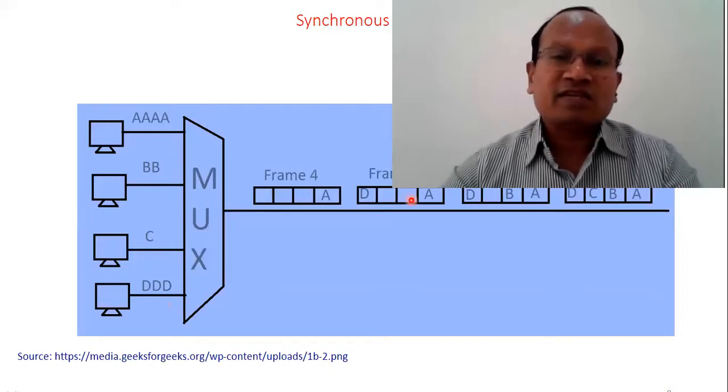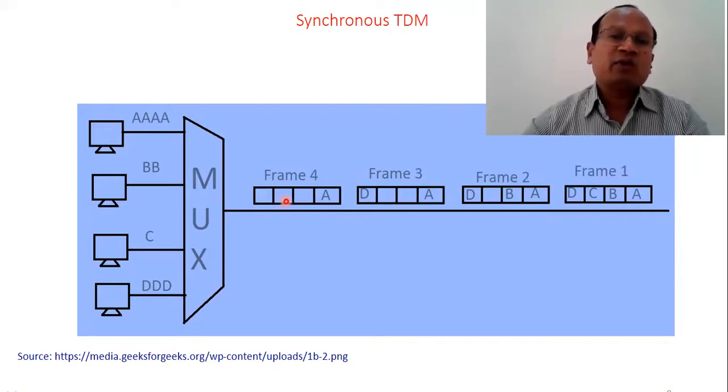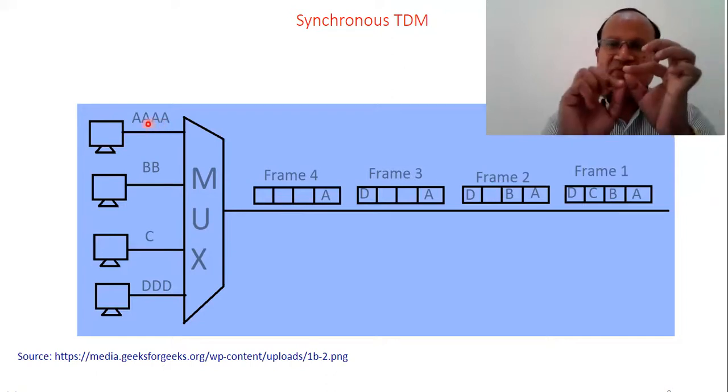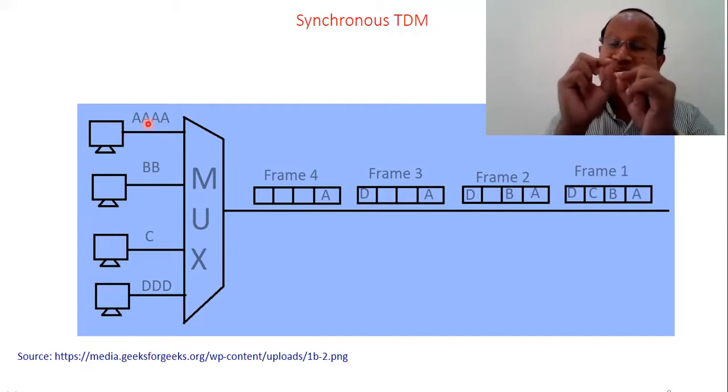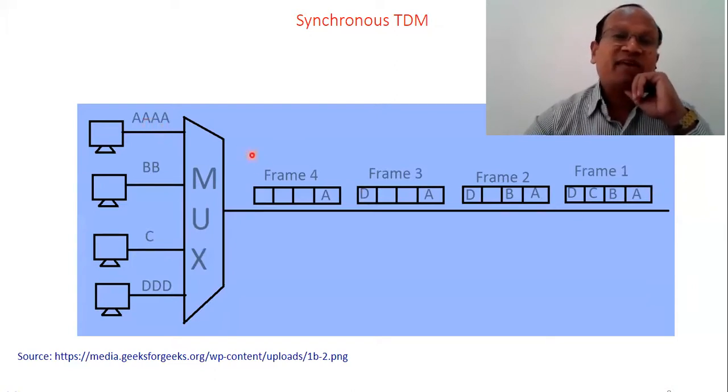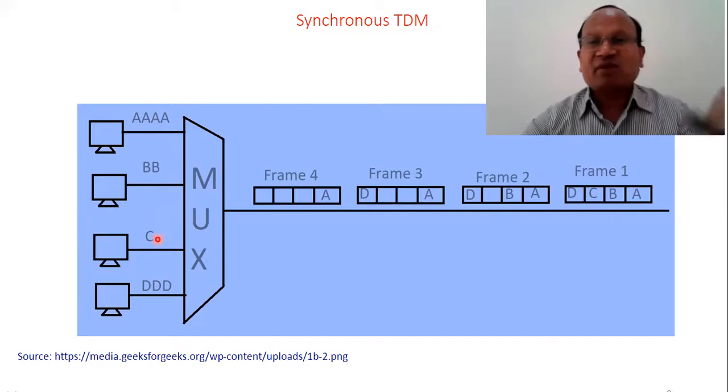As we can see, this is a synchronous scheme, where in a frame of 4, A represents a message slot, and another A is another message slot, because the bit pattern will change. A means the same time slot will be allocated. So there are 4 A's. The first frame has transmitted A, B, C, D: A of the first symbol, B of the second, C of the third, and D of the fourth. If you see the second frame, A is there, B is there. Now there is no more C in the third signal.